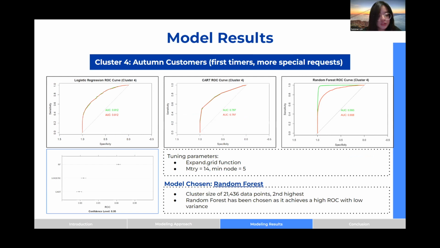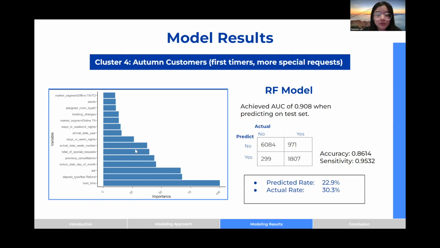Although the test AUC achieved was 0.993, we actually do not think that it was overfitting, as there's low variance in out-of-bag error as shown in the box plot, and the trees have been tuned to select mtry equals 14 and minimum node size equals 5. Hence, the higher training AUC was achieved since more features could have been selected and explained when building the model. Hence, the difference in train and test AUC might not necessarily indicate that the random forest model is overfitted.